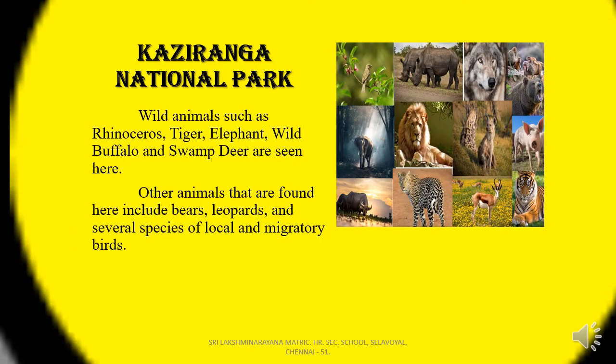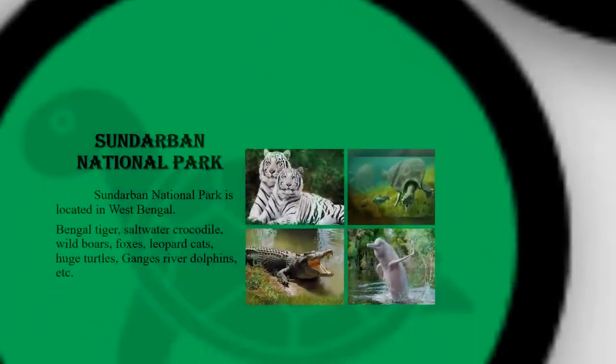Kaziranga National Park. Wild animals such as rhinoceros, tiger, elephant, wild buffalo and swamp deer are seen here. This park also has bears, leopards and several species of local and migratory birds. This park is famous for the one-horned rhino.